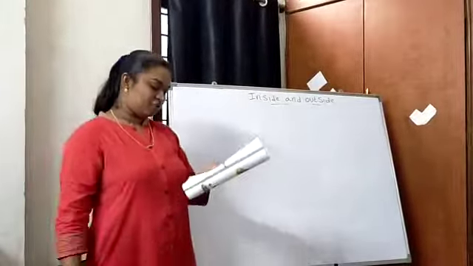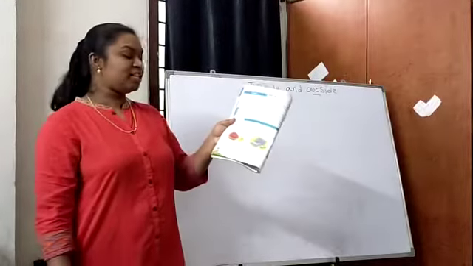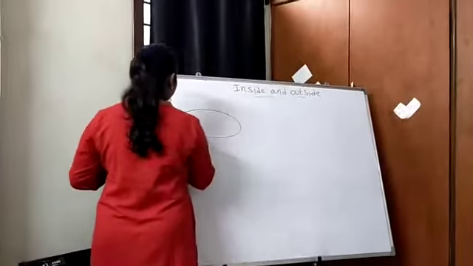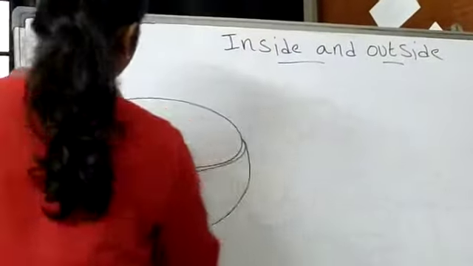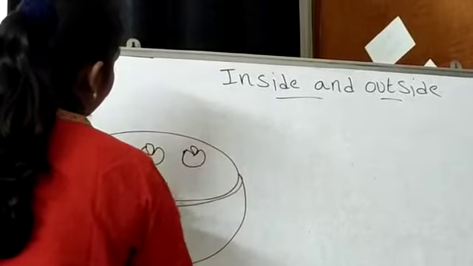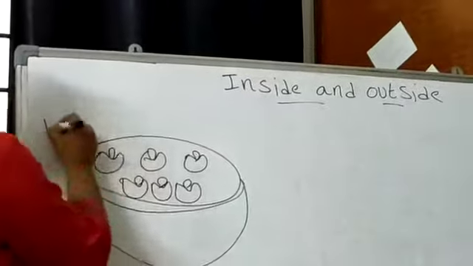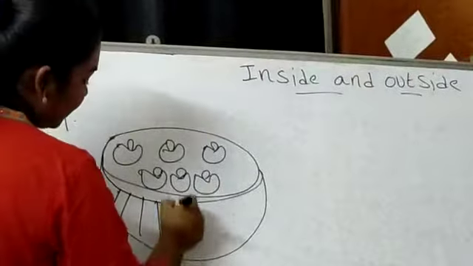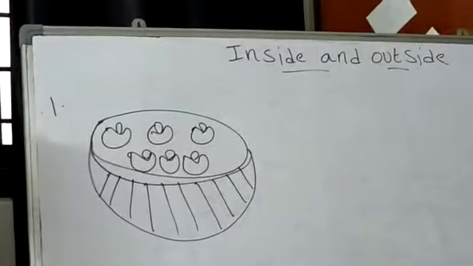If you turn your textbooks to page number 58, you can see few apples which are inside a basket, right? I want you to draw this because I want you to learn how to do the drawing. So please draw few apples in a basket. Now you can see that the apples are inside the basket.